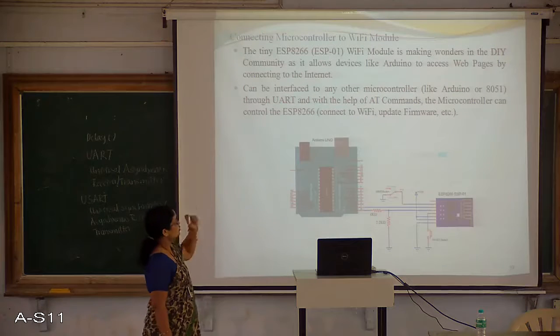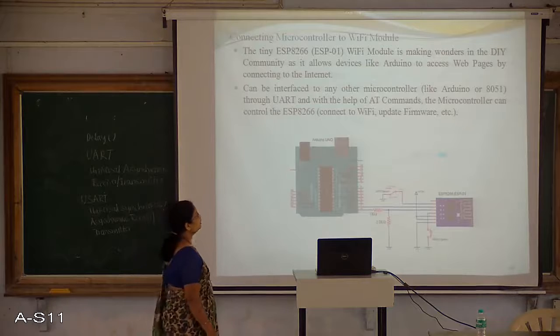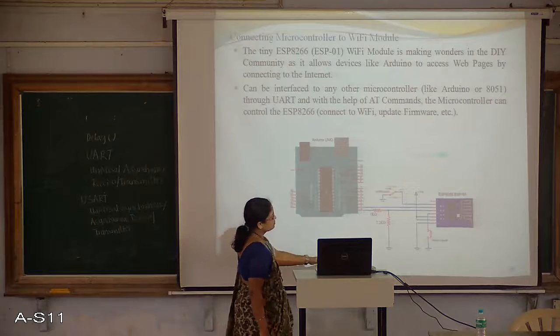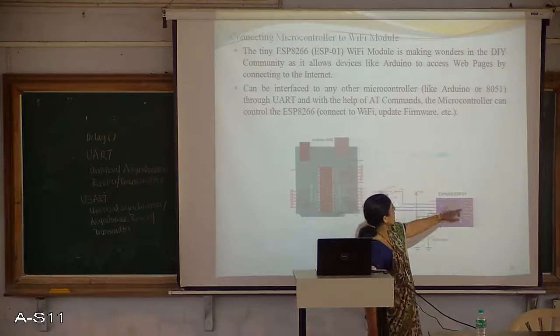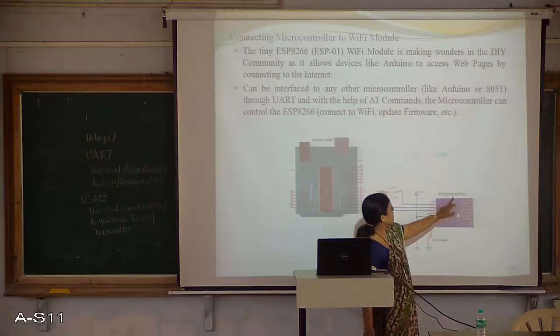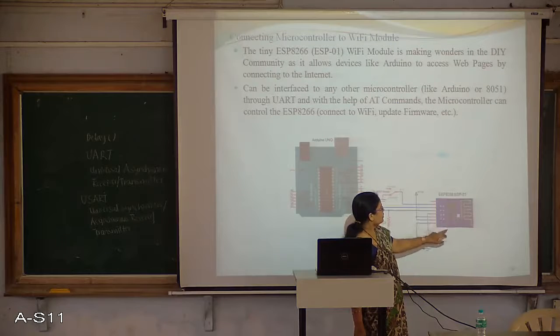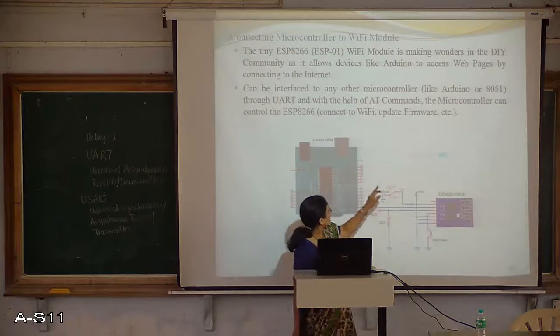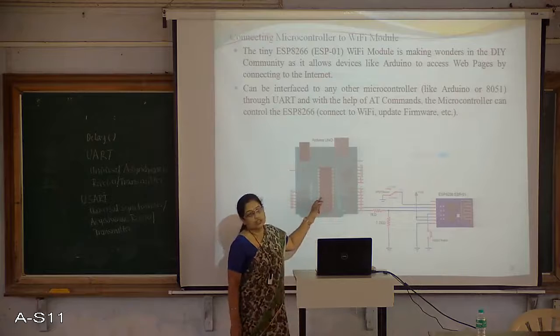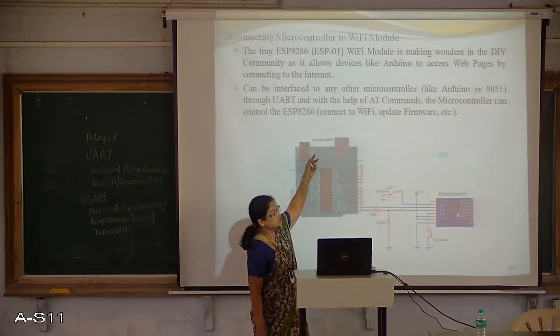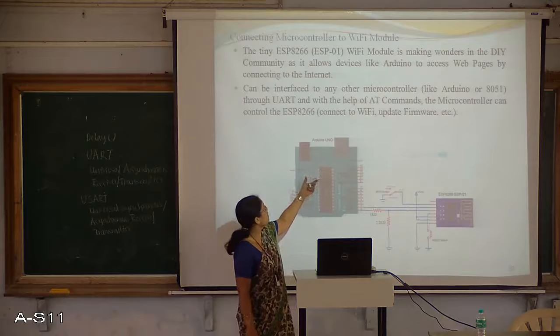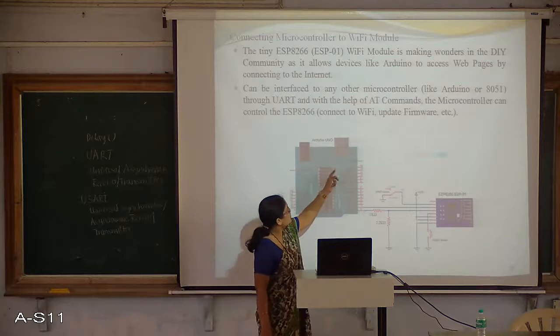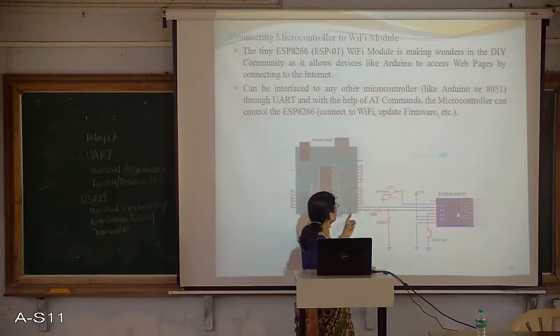In this example, you can see how a Wi-Fi module, the ESP8266, can be connected with the microcontroller. The microcontroller used here is an Arduino Uno, and this is how it can be connected.